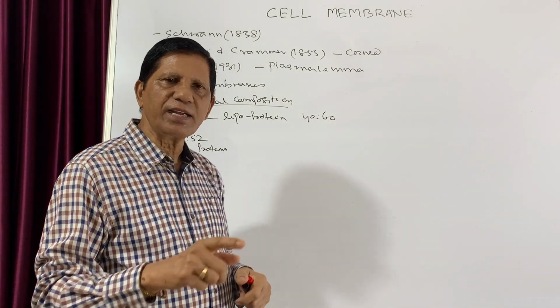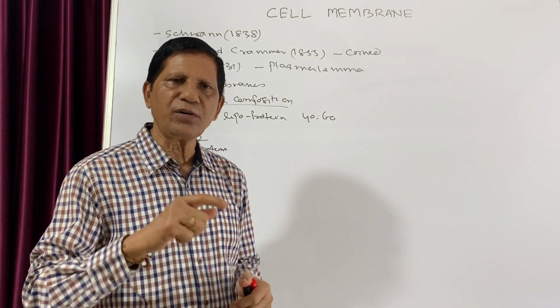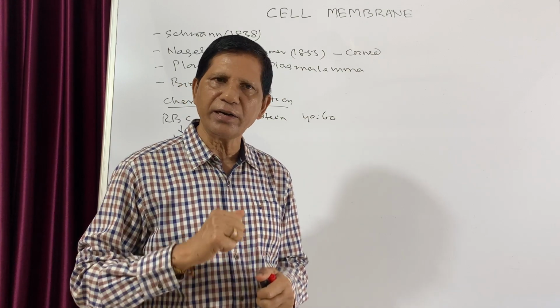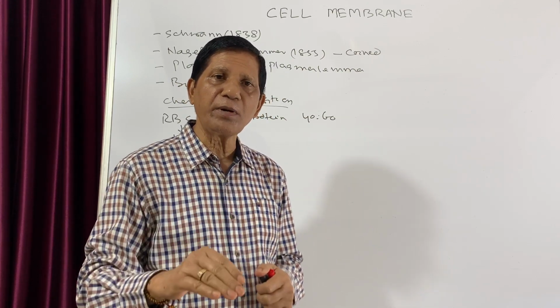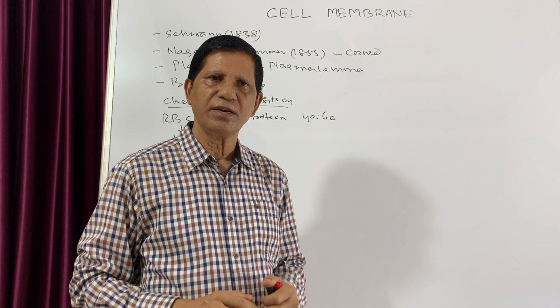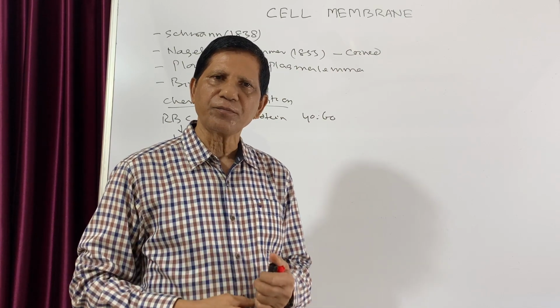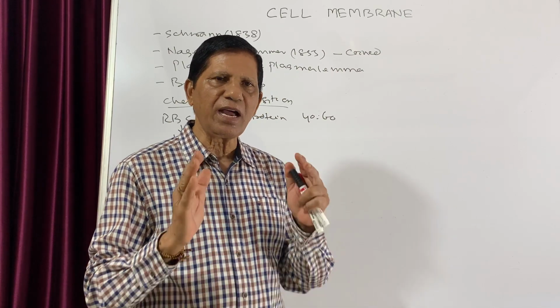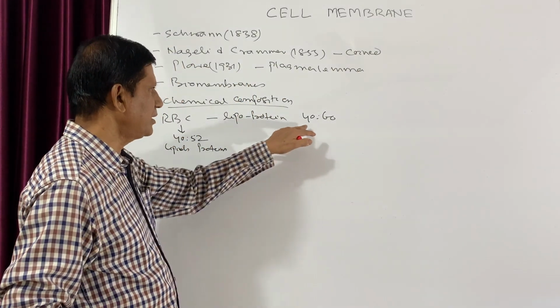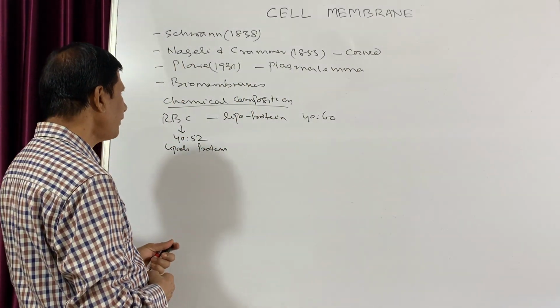Even in mitochondria there are two membranes, outer and inner, and the inner membrane has more proteins than the outer membrane. So it is always variable, but on average we take 40:60.